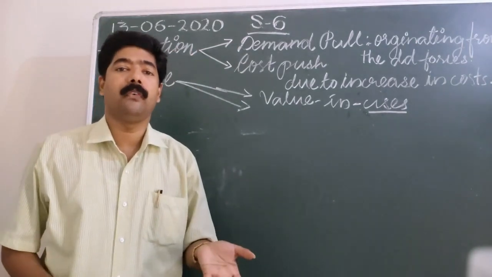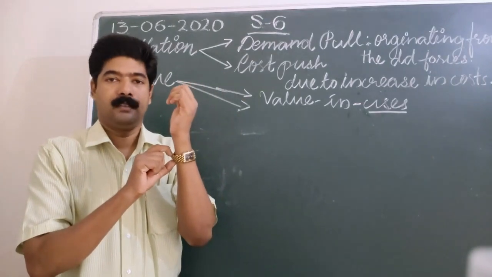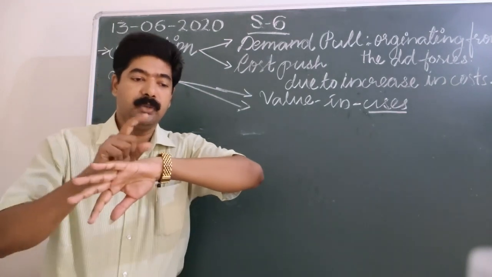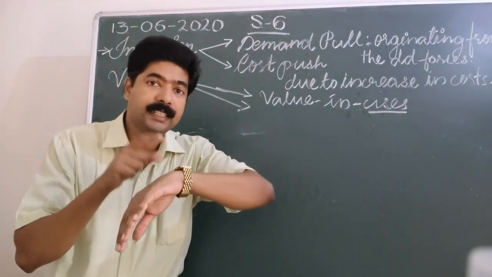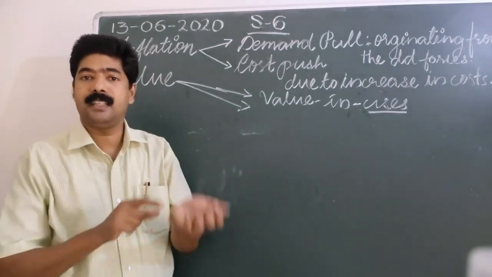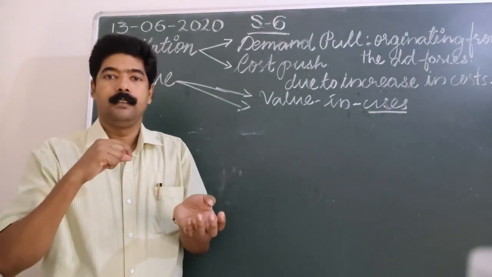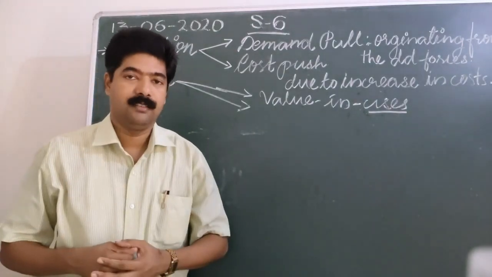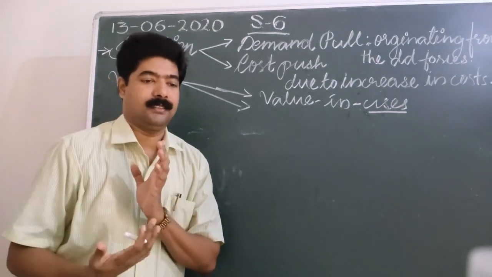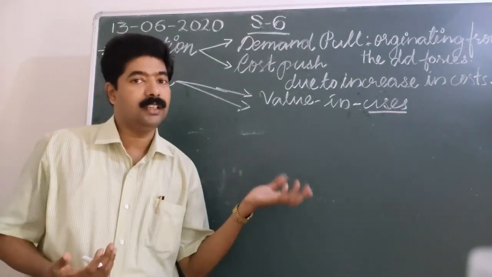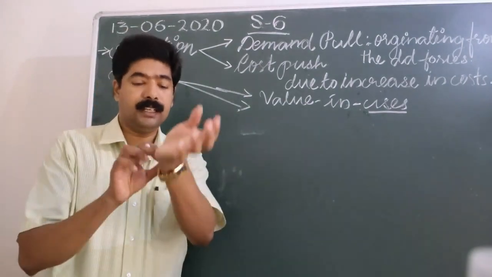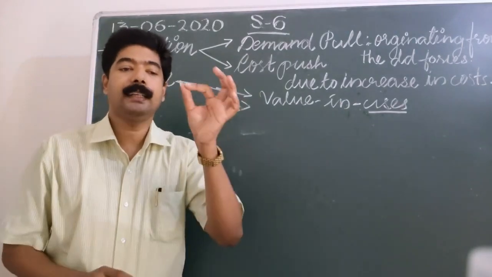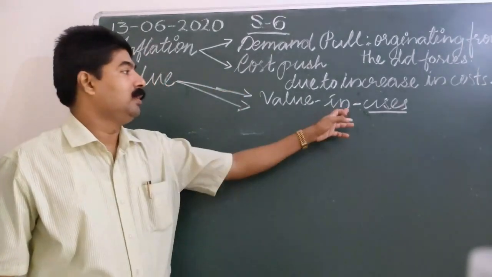What is the use value of a wristwatch? The wristwatch helps us to see the time. What is the utility derived after using this watch? It doesn't mean that I need to eat it. I am using this and I am satisfied with the wristwatch's function. That utility expresses the satisfaction from this commodity after using it. That is my use value.